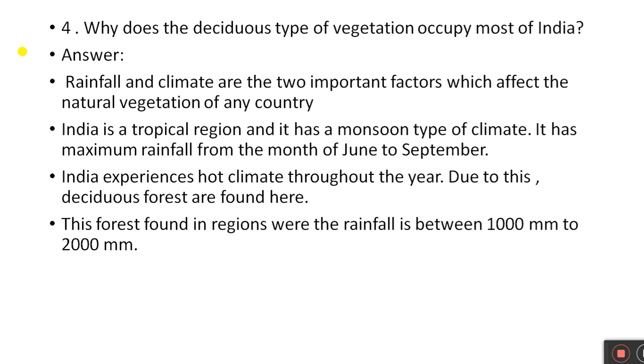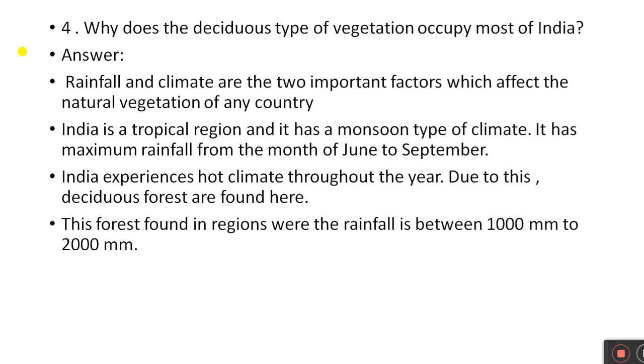Fourth question. Why does the deciduous type of vegetation occupy most of India? Answer. Rainfall and climate are the two important factors which affect the natural vegetation of any country.